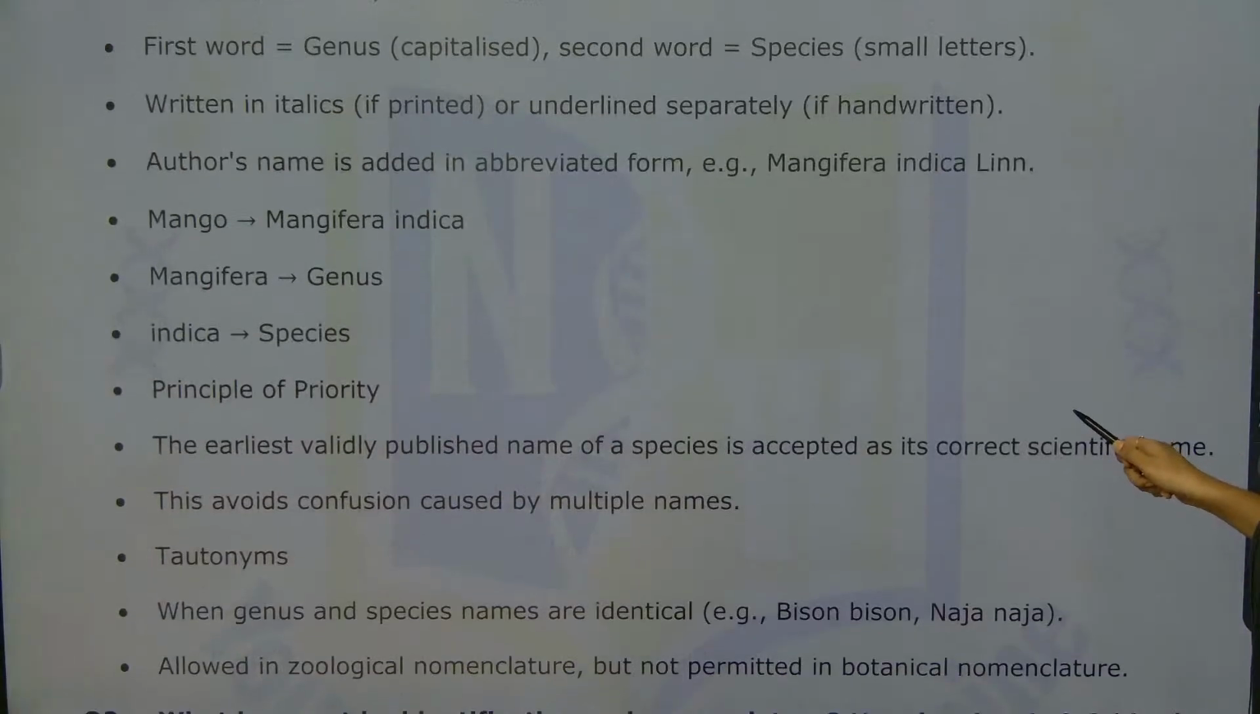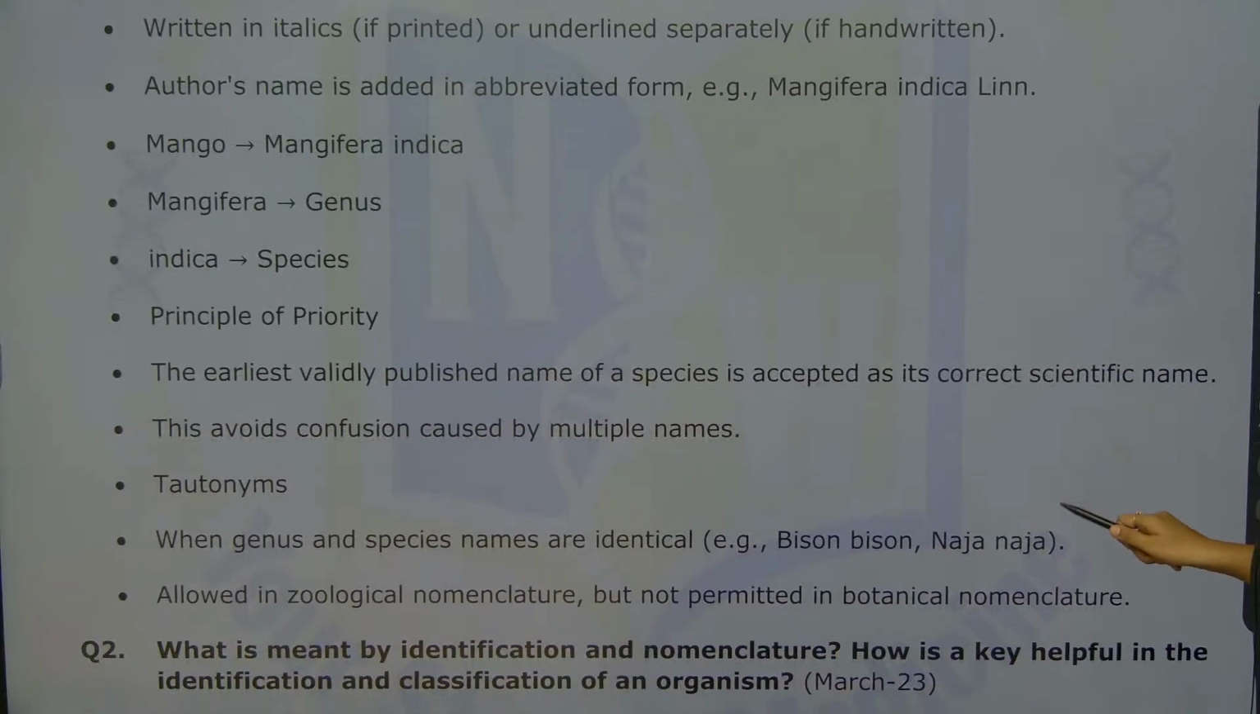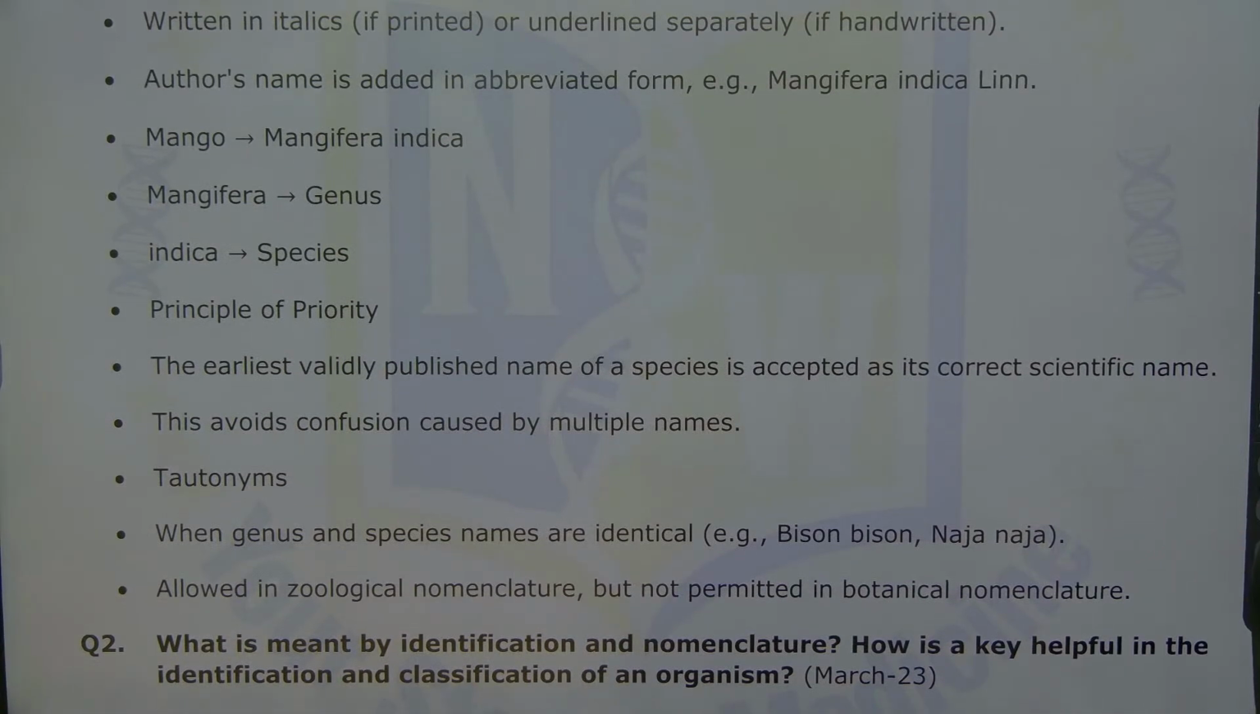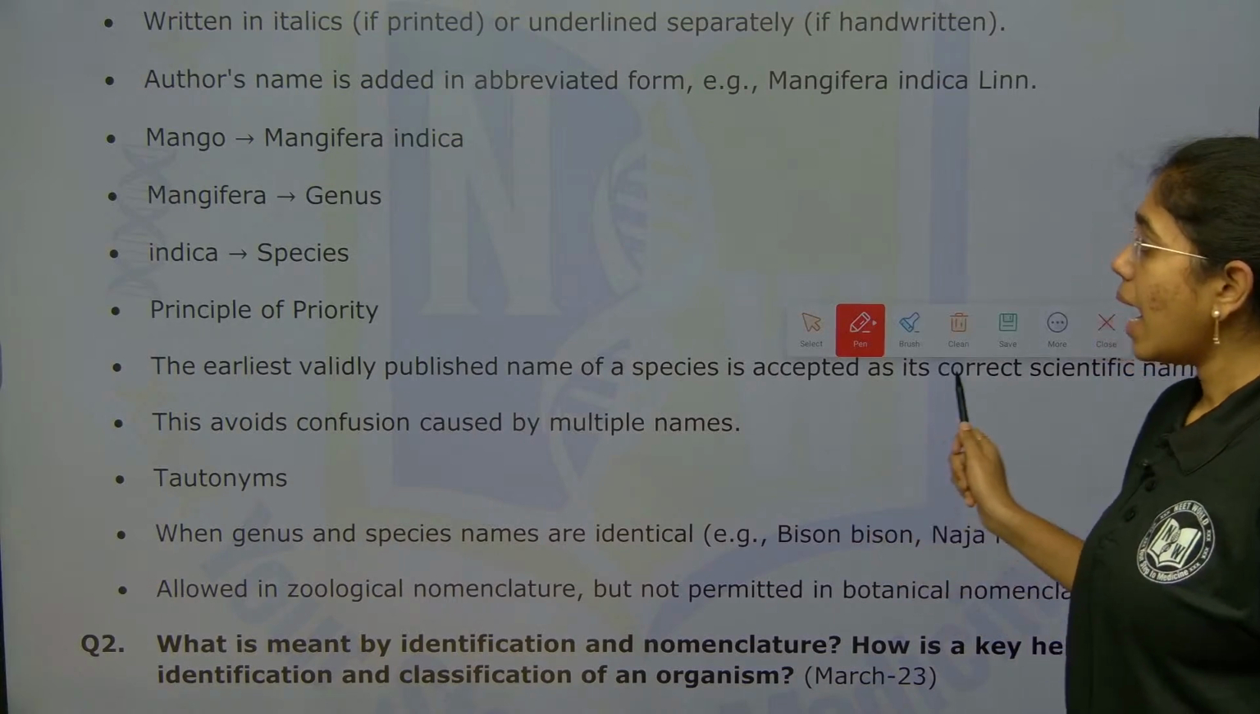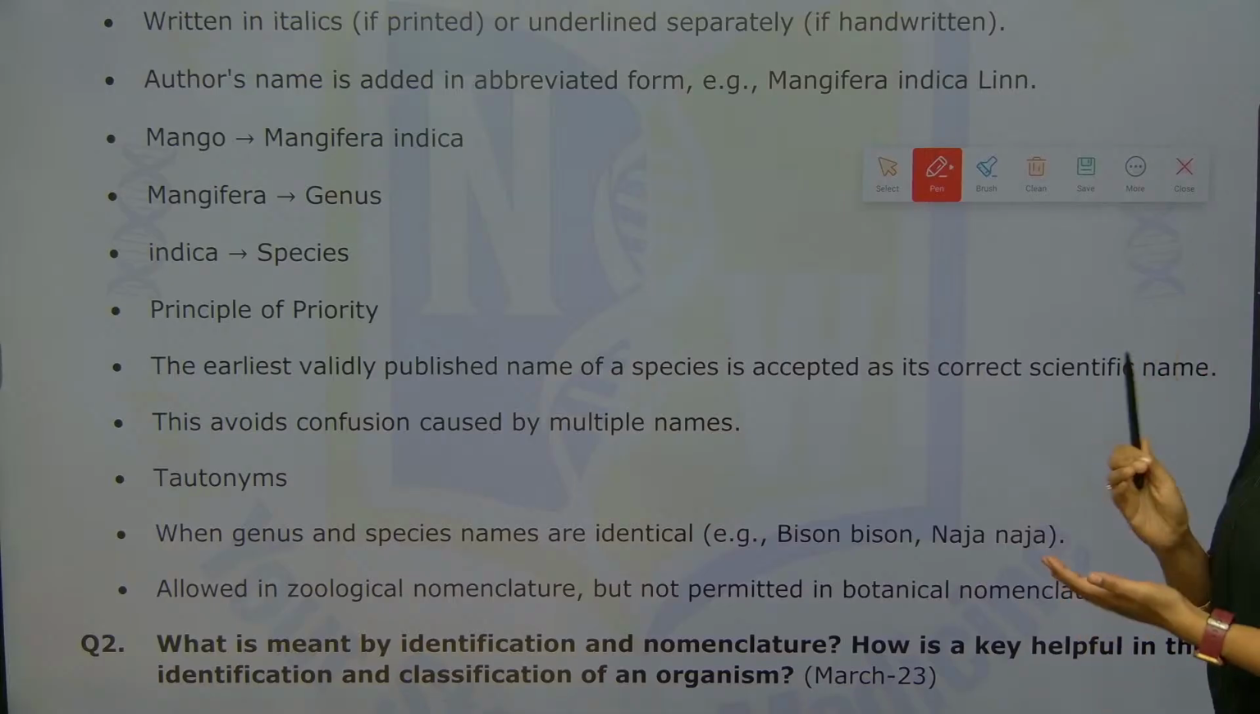Clear, right? So here, mango, Mangifera indica: Mangifera is the genus name, indica is the species name, and this goes on.